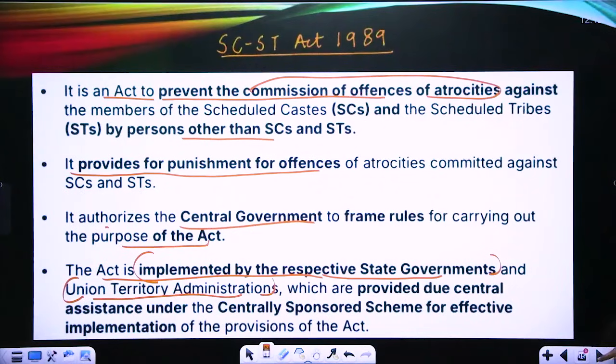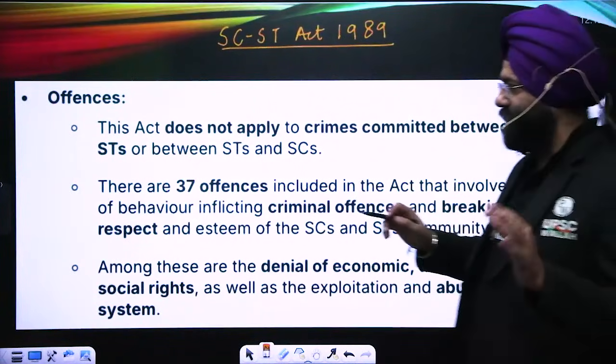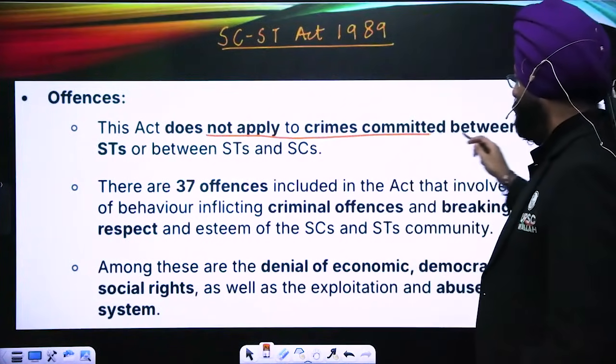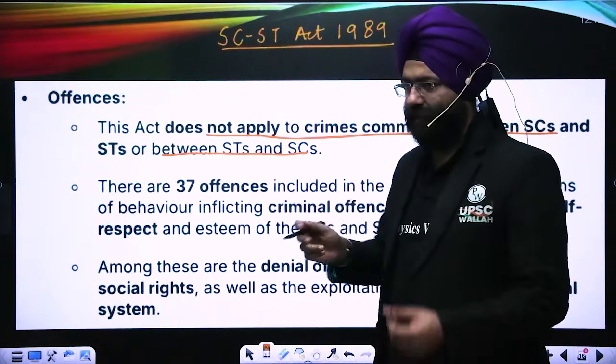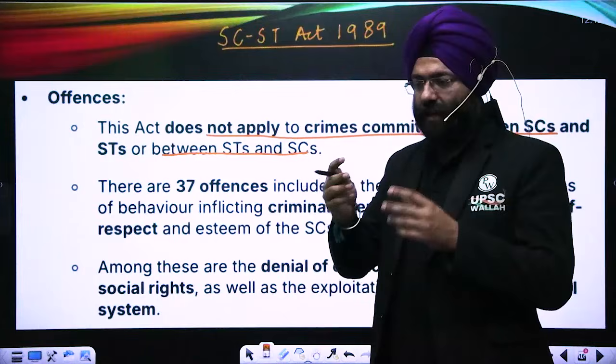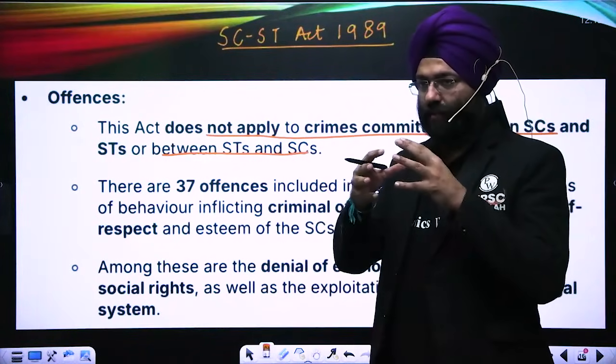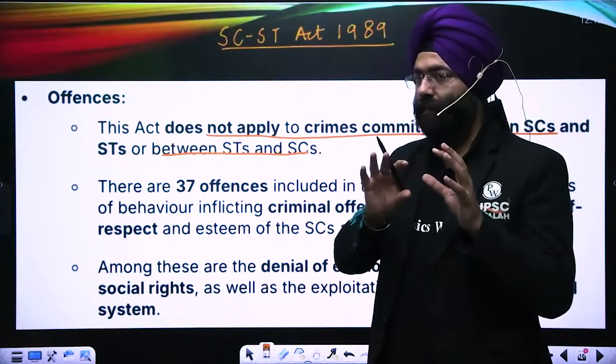As we move ahead, what are the offences? This Act does not apply to crimes committed between the Scheduled Caste and Scheduled Tribes or between SCs and STs. That means if a Scheduled Caste person and a Scheduled Tribe person, or two Scheduled Caste or Tribe persons are fighting, this Act will not apply to them.